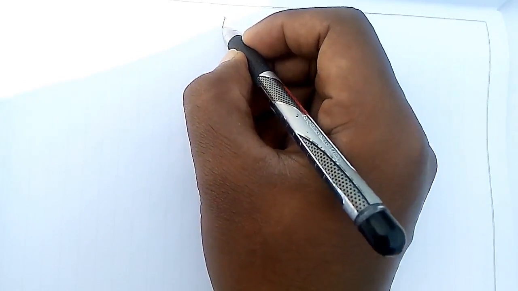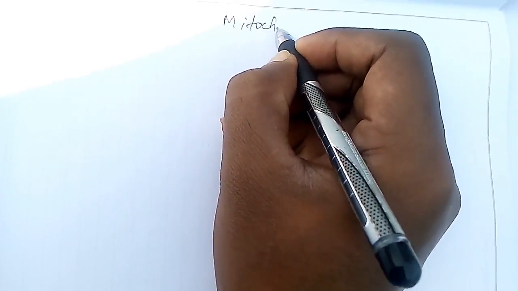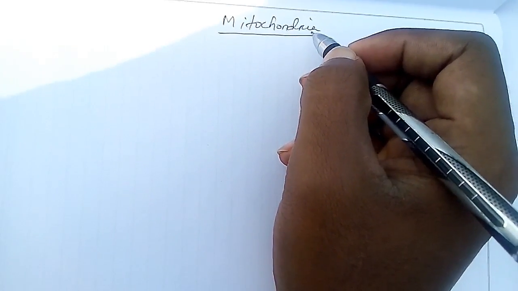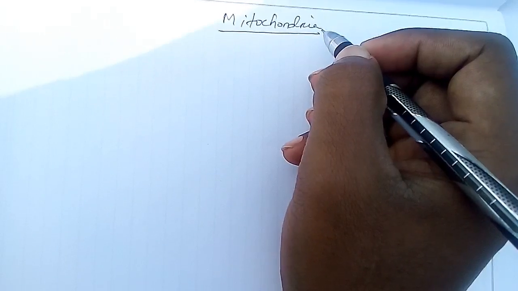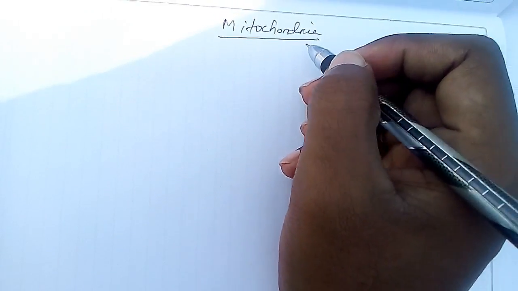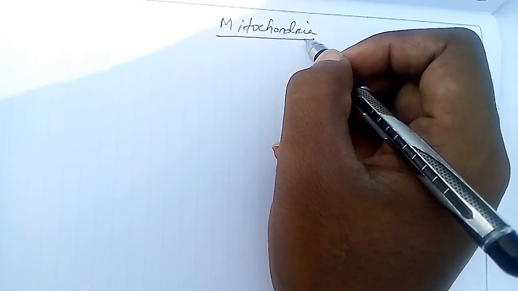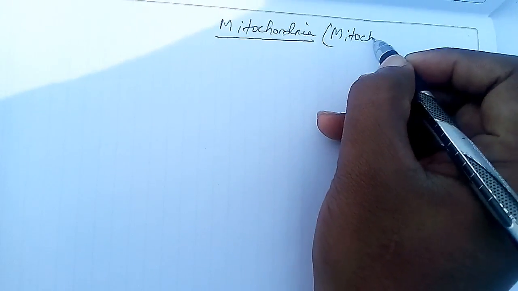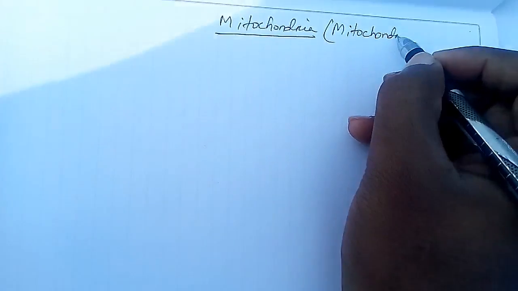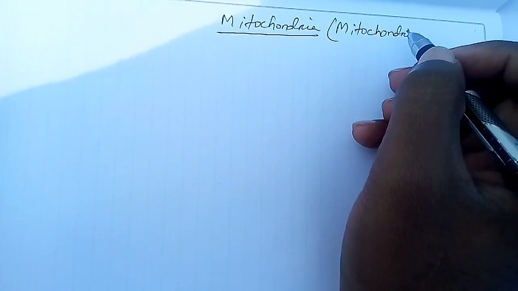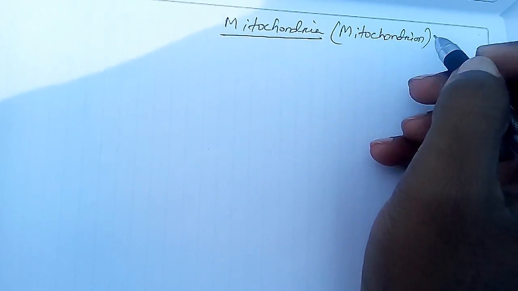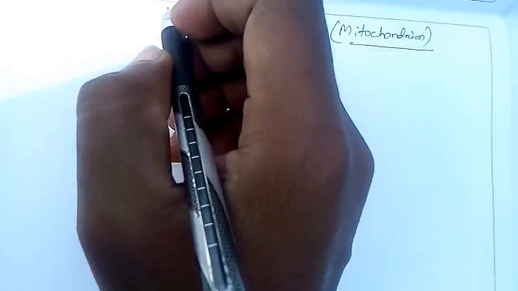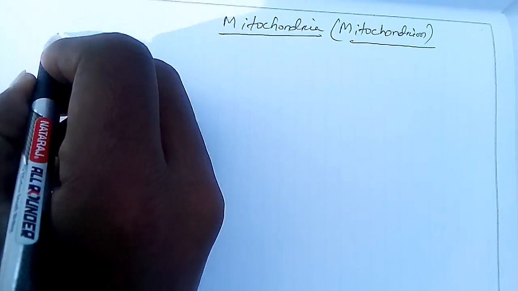Today our topic is mitochondria. What is mitochondria? We know mitochondria is a cell organelle which is present inside both plant and animal cells. Mitochondria is the plural form and its singular form is mitochondrion. Then let's move to its discovery.